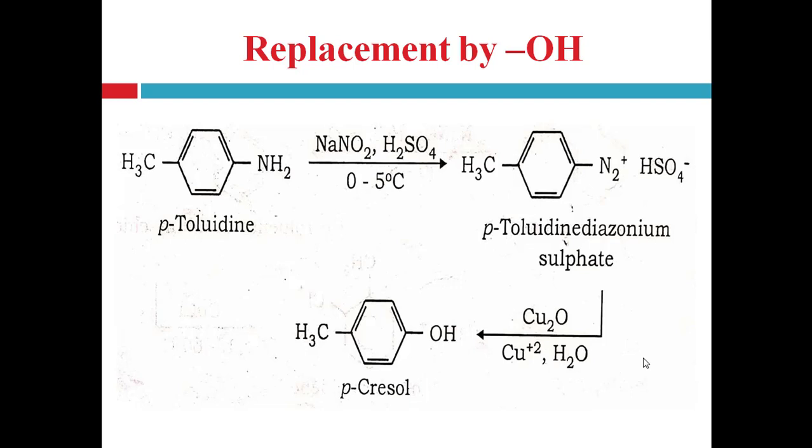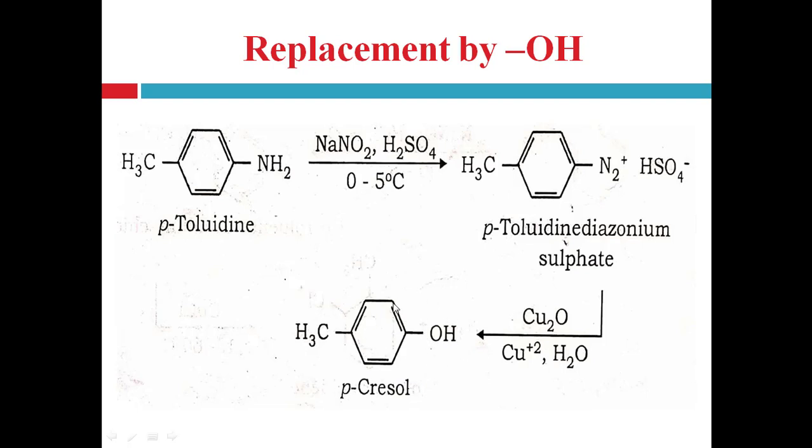This diazonium compound is converted into paracresol with the help of Cu2O, that is cuprous oxide, right, and water. This whole diazonium sulfate group is replaced with a hydroxyl group, right?